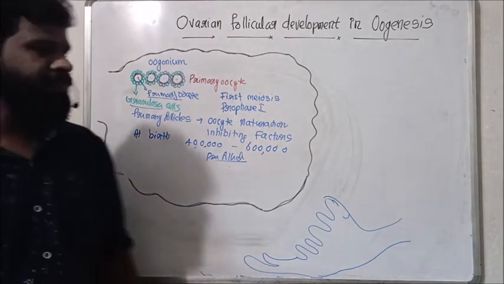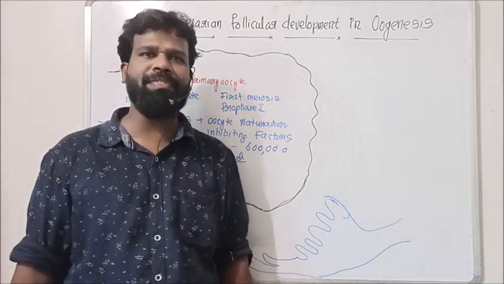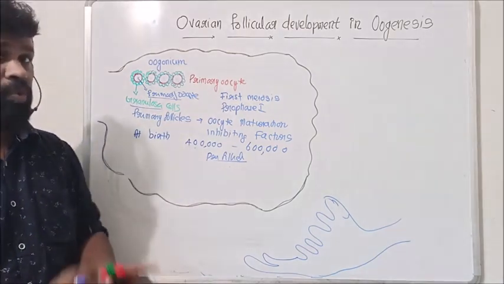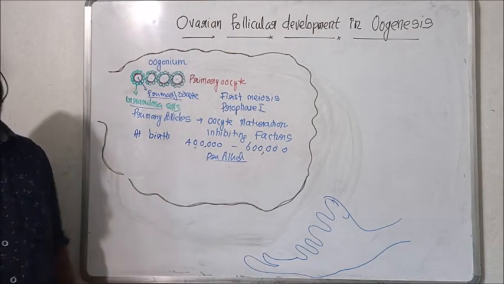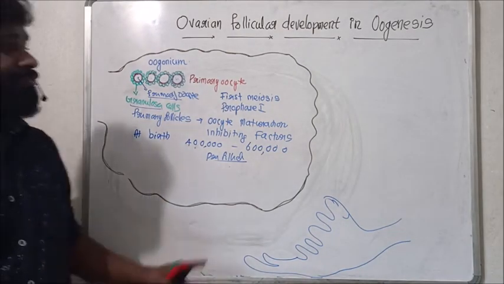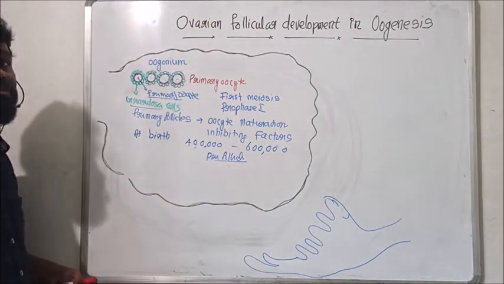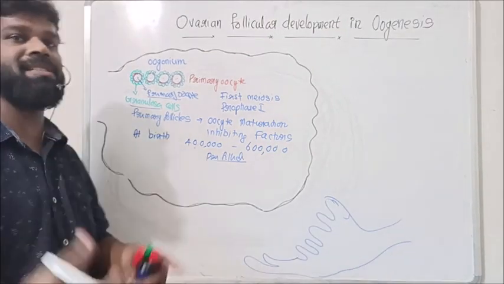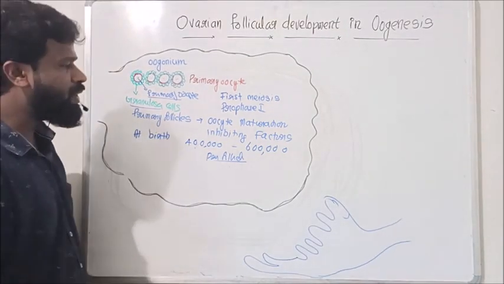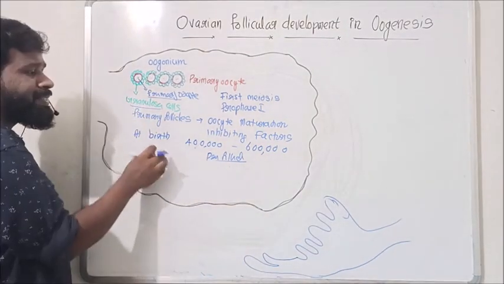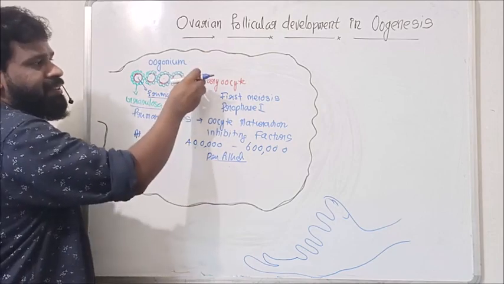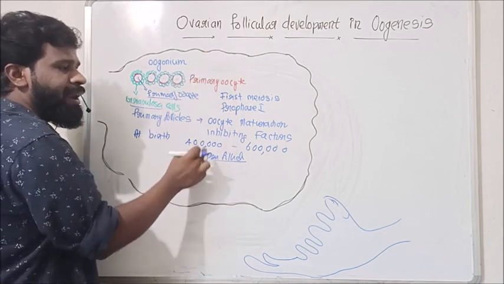Then further development of this ovarian follicle takes place only from puberty onwards. So from embryonic stage to birth, the follicular number is reduced from millions to 4 lakh to 6 lakh.